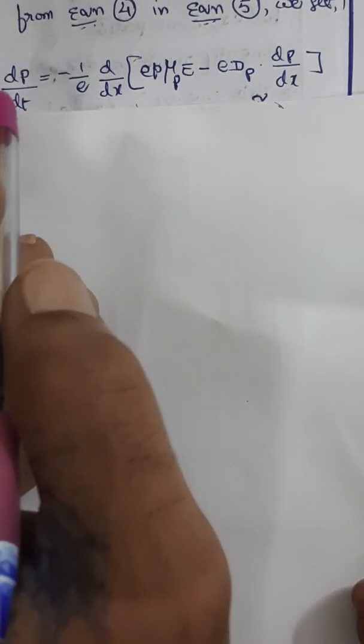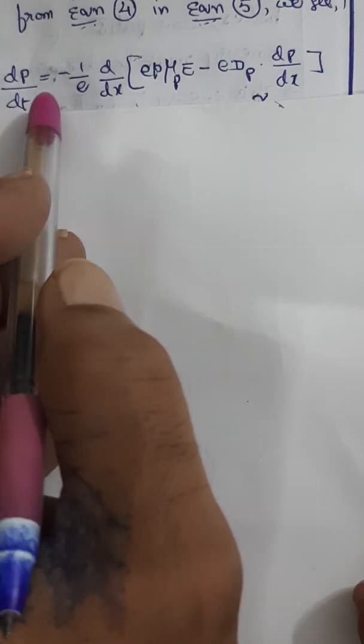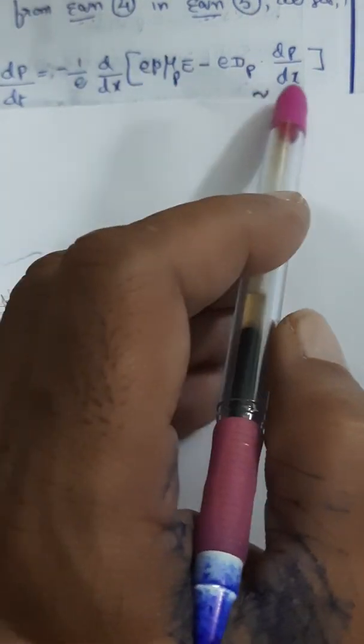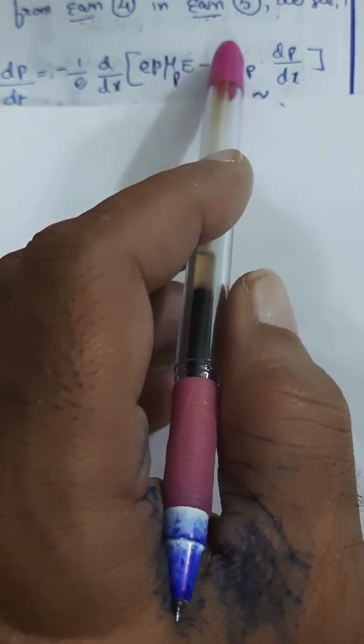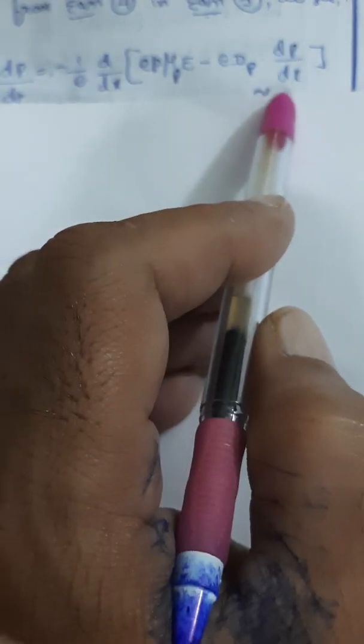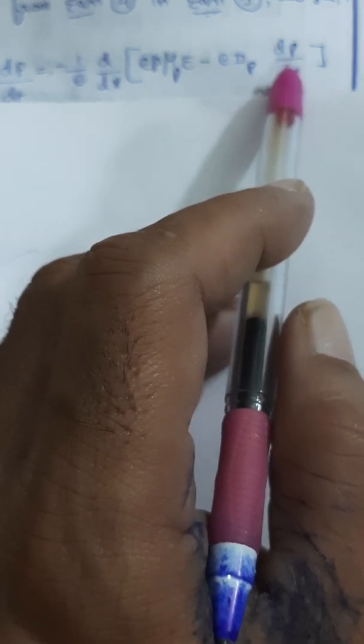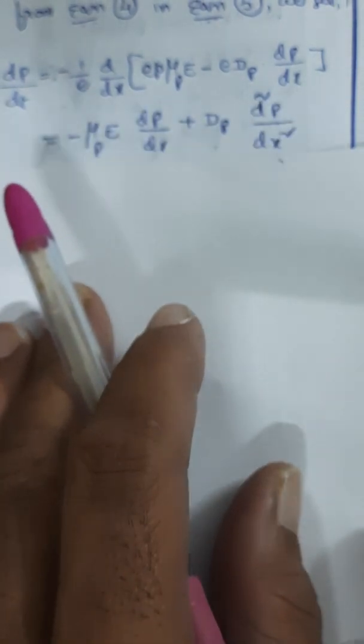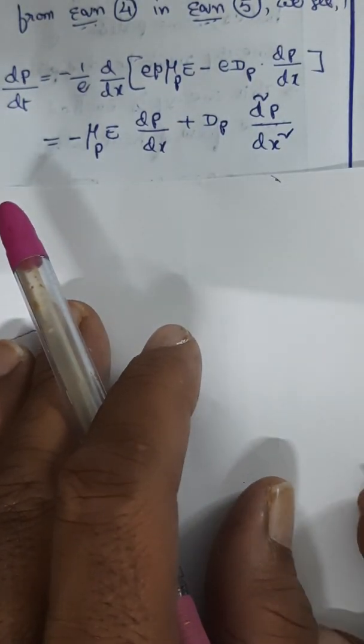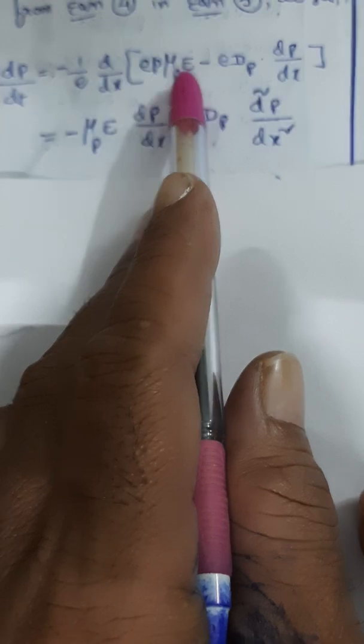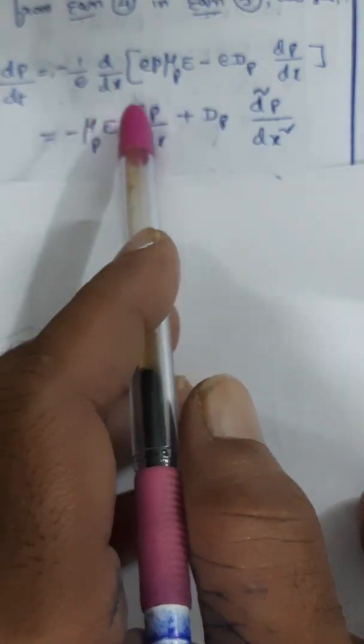Having substituted, we get dp by dt equal to minus 1 by e into d by dx as the common factor, and the rest is the Jp value, that is e p mu p E minus e Dp dp by dx. So you can take the common thing out and rewrite it like this.